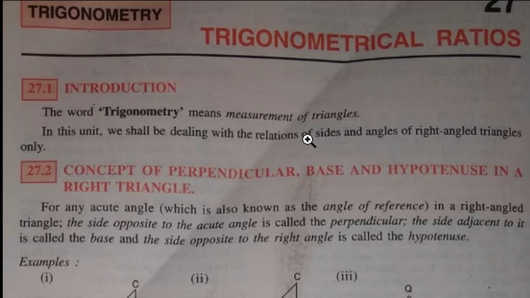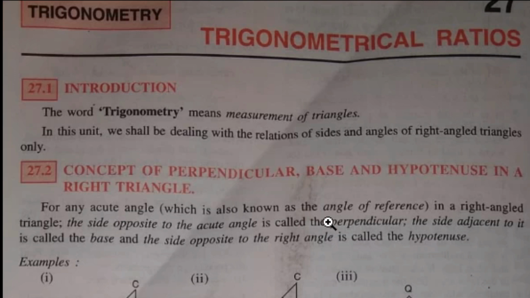What is the meaning of trigonometry? It means measurement of triangles. Please write down, children: Trigonometry - measurement of triangles. Clear? It is always applied in the right angle triangle. It brings a relation between the sides and angles of a right angle triangle. You are observing the cursor now? Okay. Now the concept of perpendicular, base and hypotenuse in a right angle triangle.